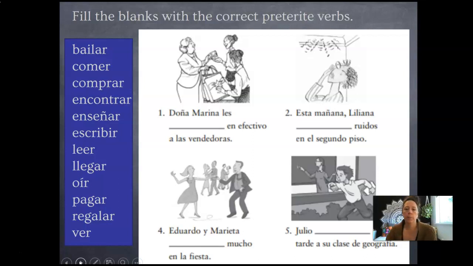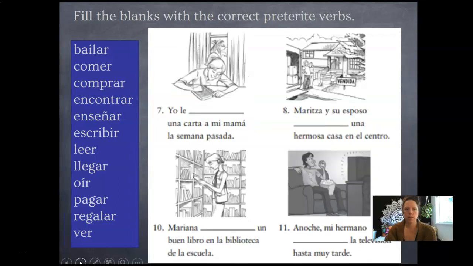All right, another little bit of practice. You can take a moment, pause the video, fill in those blanks with the correct preterite verbs. And here are your answers, so you can double check. Oh, sorry muchachos, that should be bailaron with that N up here, bailaron. Another bit of practice, go ahead and pause.